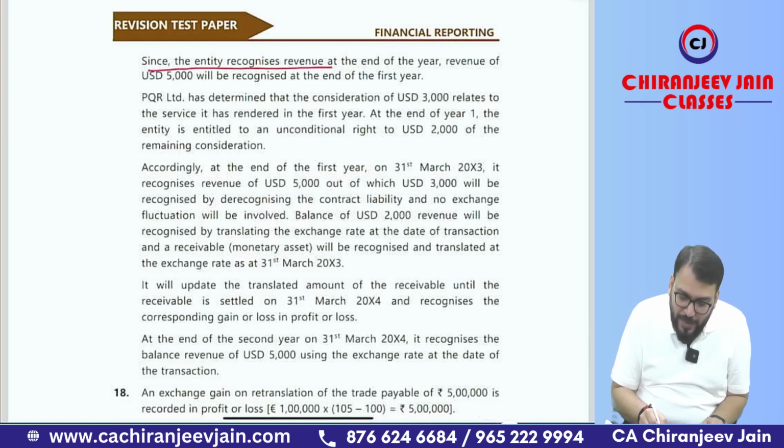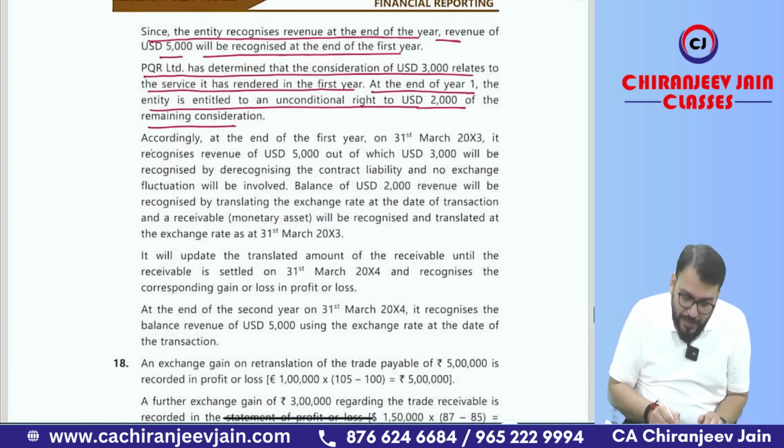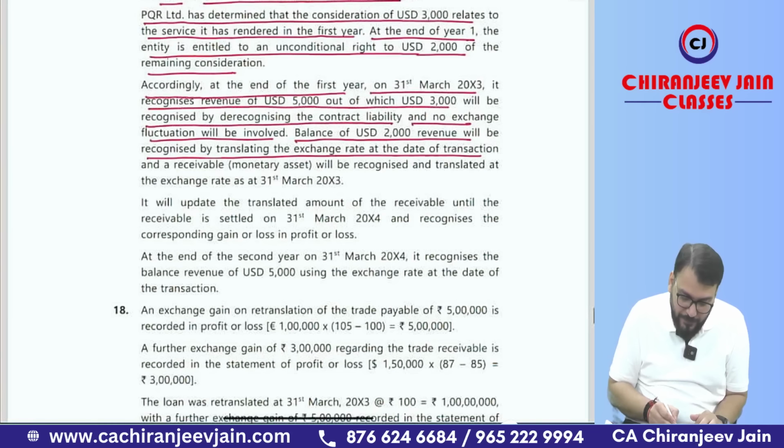Since the entity recognizes revenue at the end of the year, revenue of 5,000 will be recognized at the end of first year. PQR has determined that consideration of 3,000 relates to the service it has rendered in the first year. At the end of year 1, the entity is entitled to an unconditional right to receive $2,000 for the remaining consideration. Accordingly, at the end of first year, on 31st March 2003, it recognizes revenue of 5,000, out of which 3,000 will be recognized by de-recognizing the contract liability, and no exchange fluctuation will be involved. Balance of 2,000 revenue will be recognized by translating at the exchange rate at the date of transaction. That only I have said.